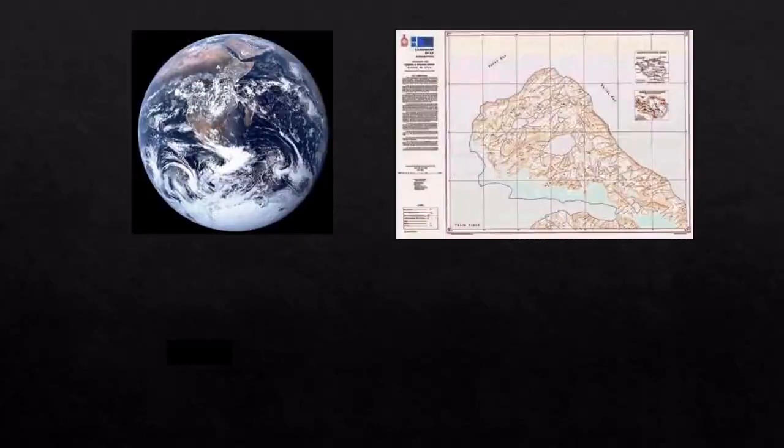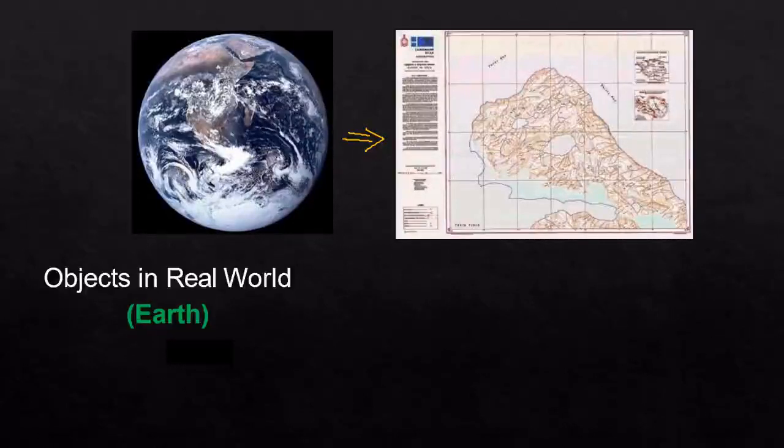So you can see here the Mother Earth, and this earth is transformed into a map. In the first figure, the earth, you can see the objects of the real world.